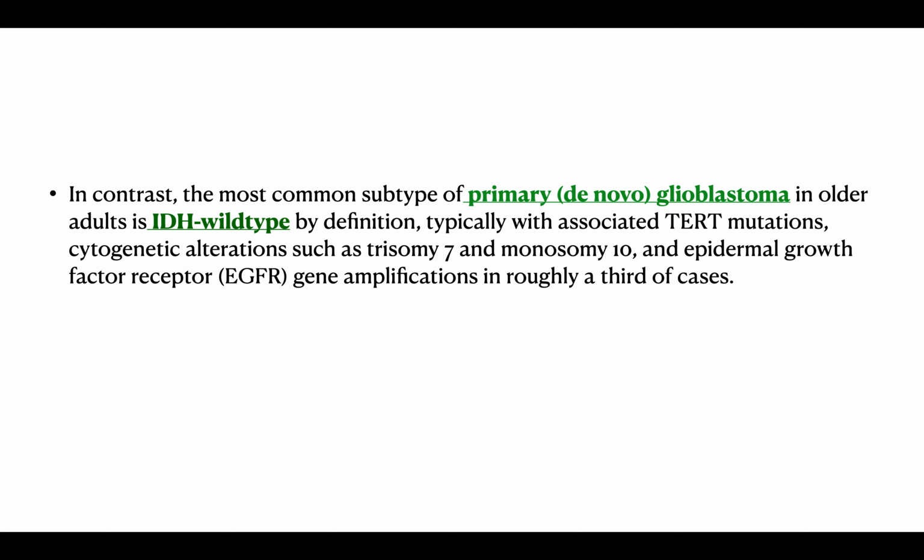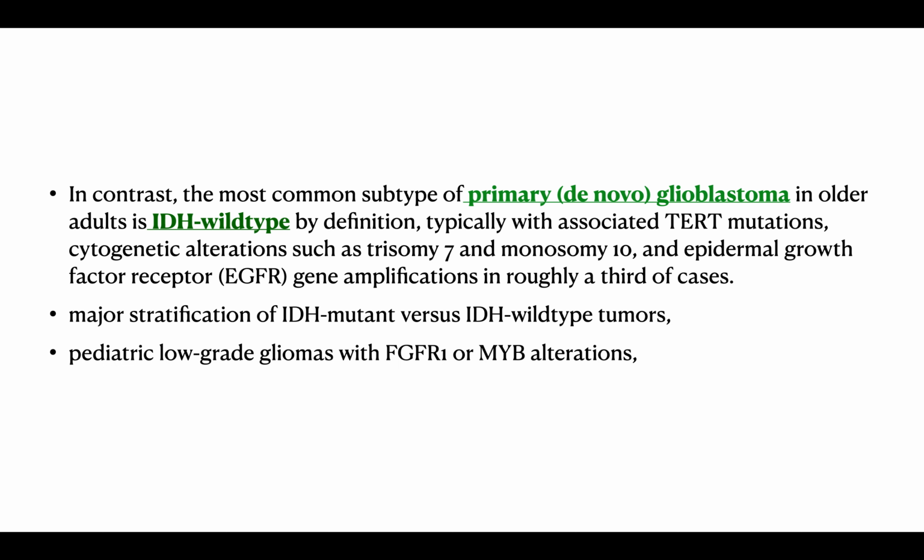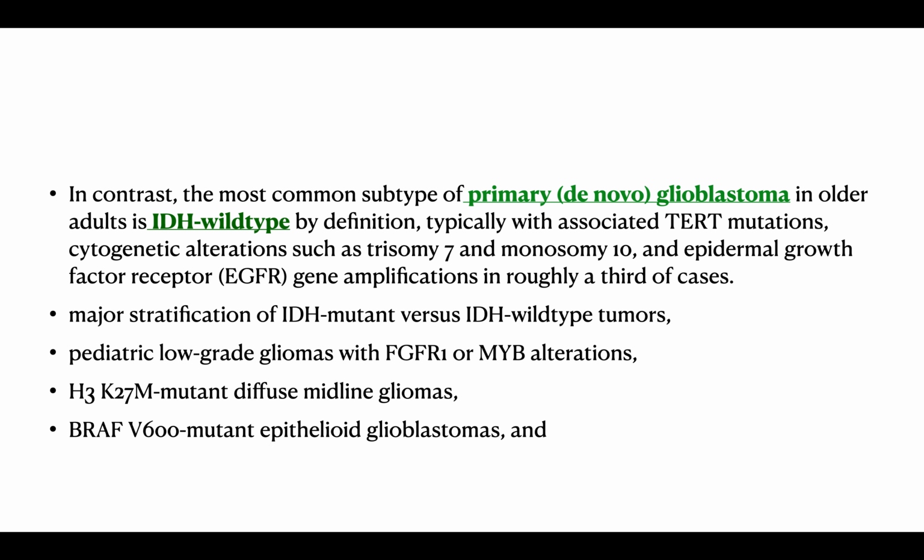In contrast, the most common subtype of the primary de novo glioblastoma in older adults is the IDH wild type by definition, and this is associated with TERT mutations, cytogenetic alterations with trisomy 7, monosomy 10, EGFR gene amplifications in roughly a third of cases. The major stratification is IDH mutant and IDH wild type tumors. We have some other genetic mutations like the pediatric low-grade gliomas with FGFR1 or MYB alterations, H3K27M mutant diffuse midline glioma, BRAF V600 mutant epithelioid glioblastomas, and the H3 G34R mutant high-grade hemispheric gliomas.